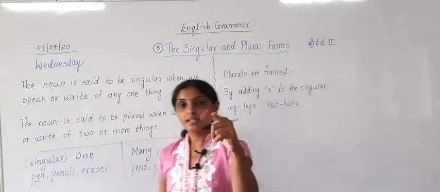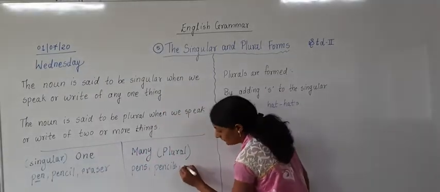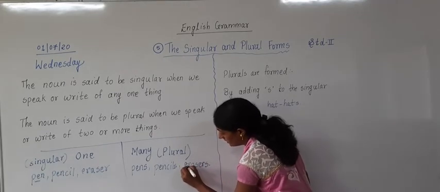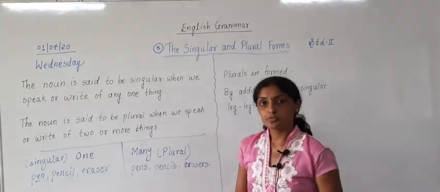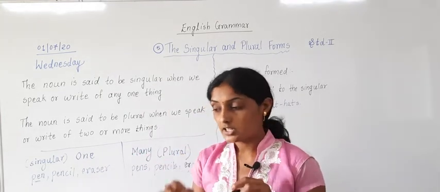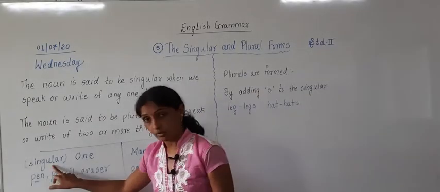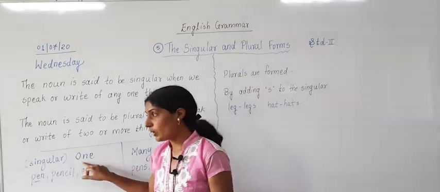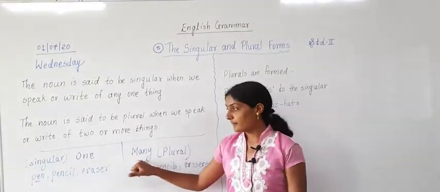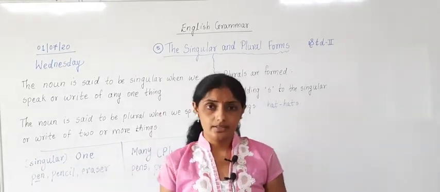Correct? One eraser will become what in many? It will become many erasers. Have you understood? You have studied one and many in first standard. But in second standard you don't have to say one and many. What you have to say? You have to say singular for one and plural for many. Understood? Is it clear to you?